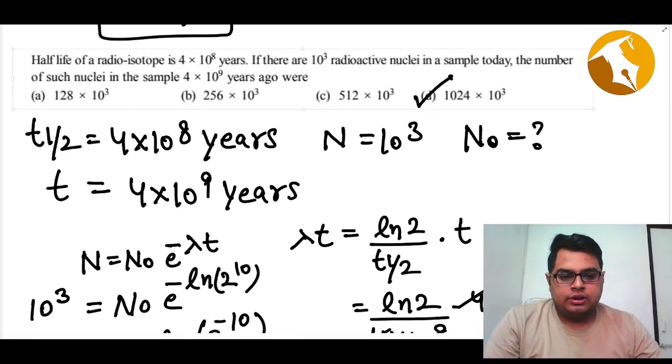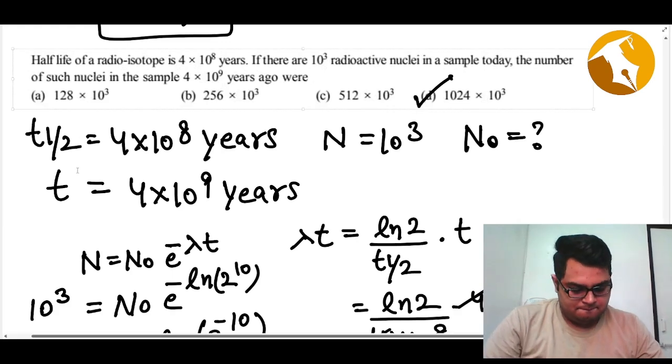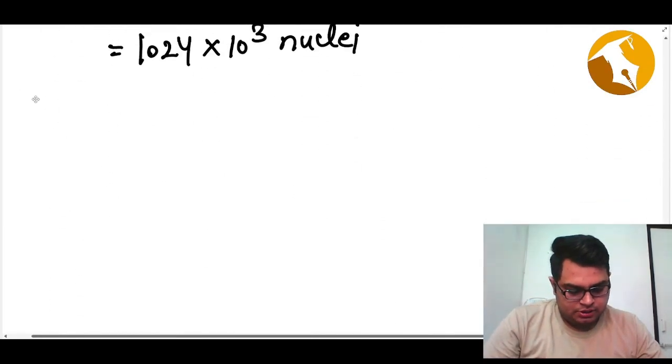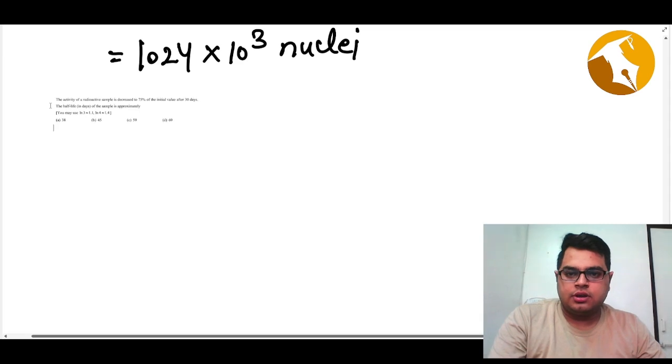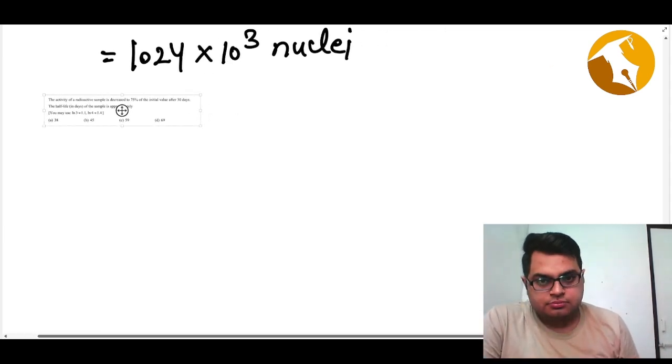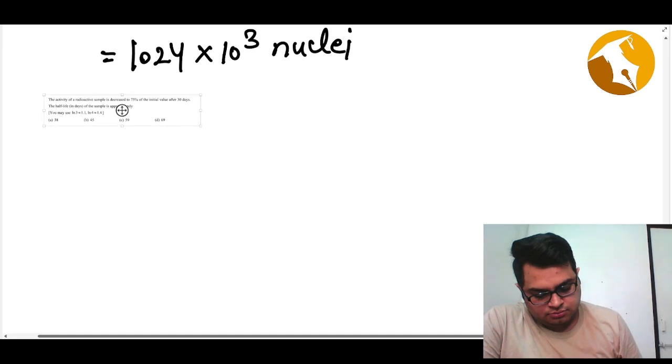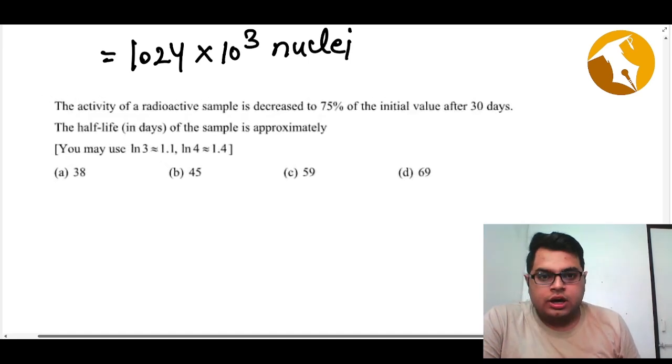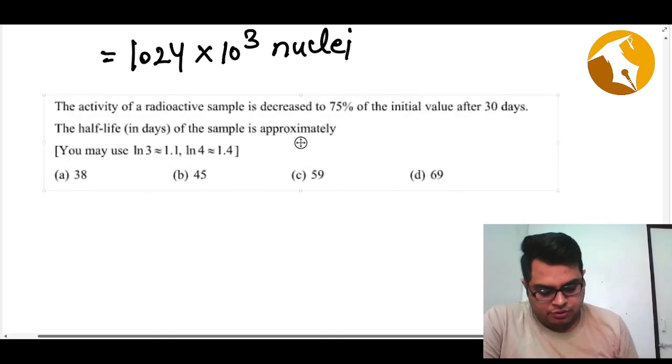Now let's solve another problem. So let me bring this problem here. Let me zoom in so that you can read the question. I hope it is clearly visible to everyone.